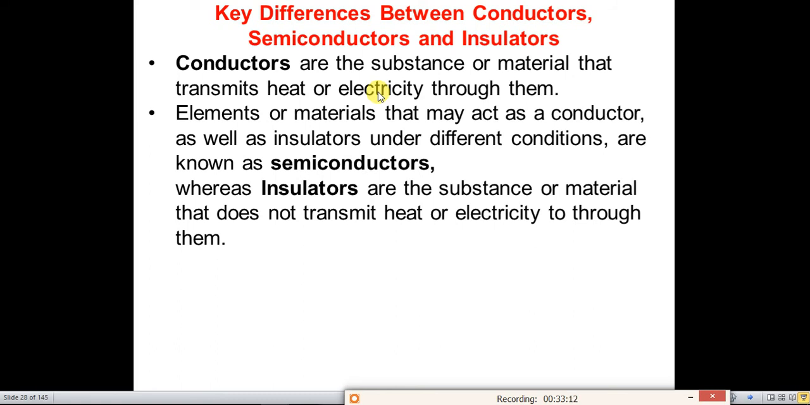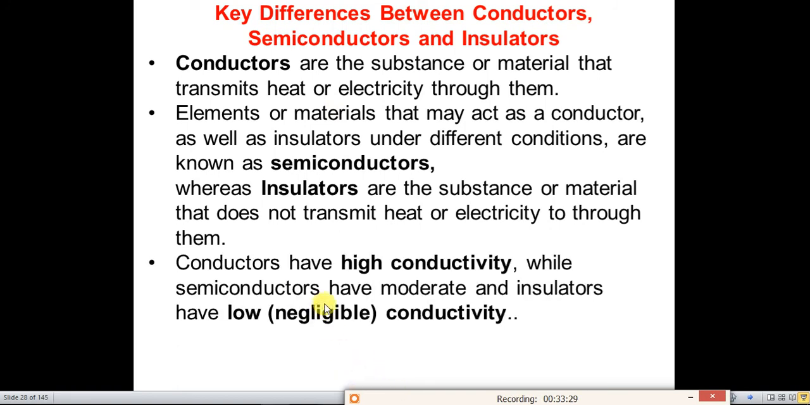But what are semiconductors? The semiconductors are the materials which can act as a conductor as well as insulator under different conditions. Conductors have very high conductivity and very low resistivity, while the semiconductors have moderate conductivity and insulators have negligible conductivity and high resistivity.